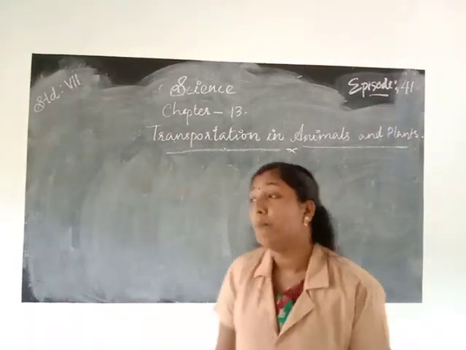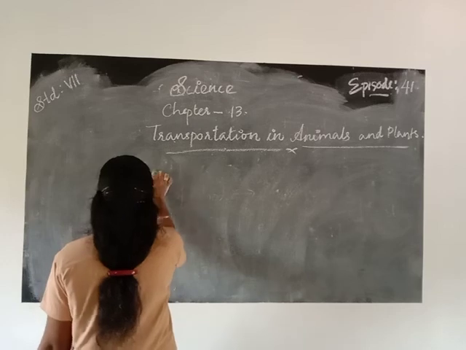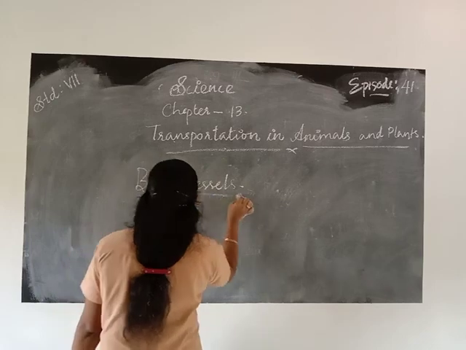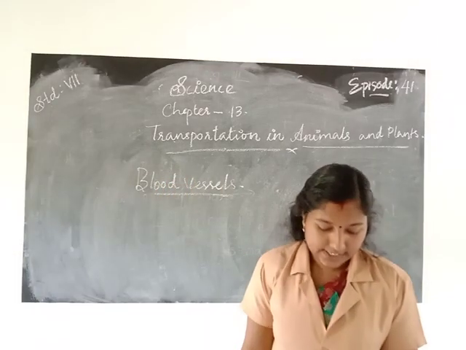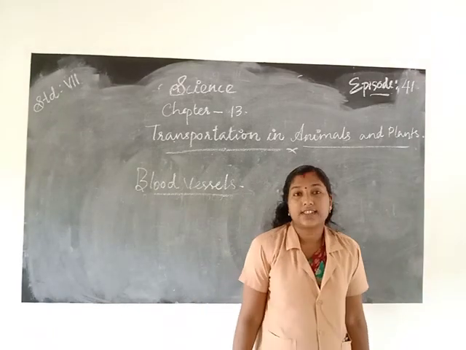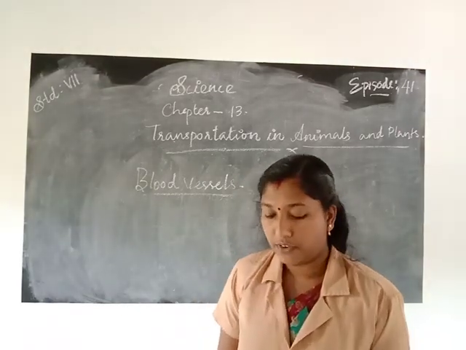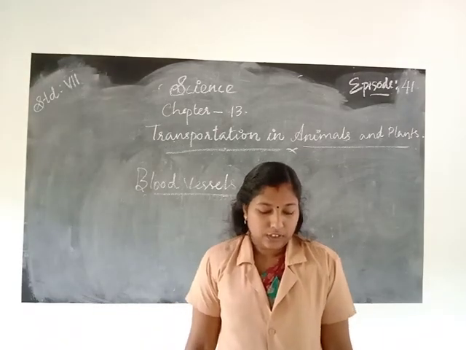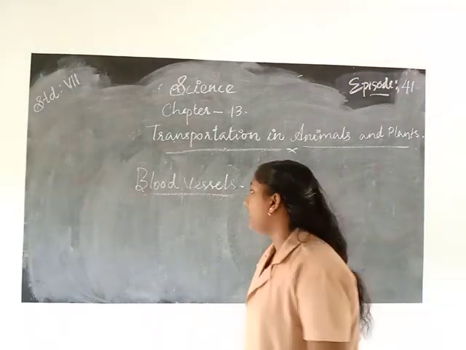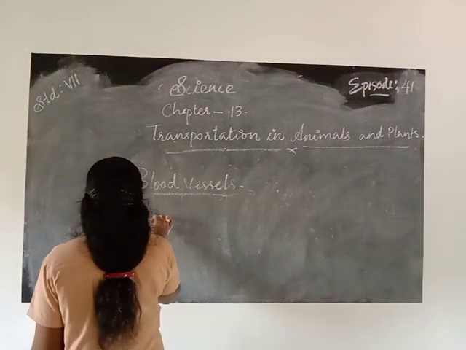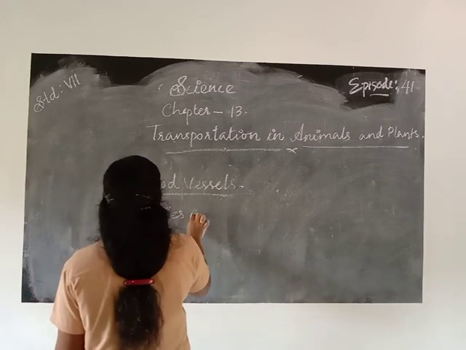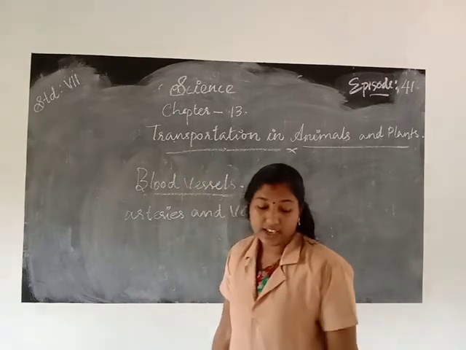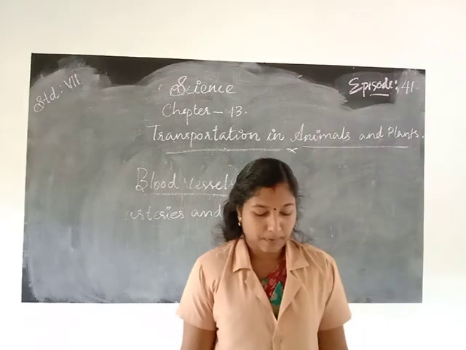Next we learned about blood vessels. What all things do we learn about blood vessels? There are different types of blood vessels in the body. The two types of blood vessels are arteries and veins, present in the body.